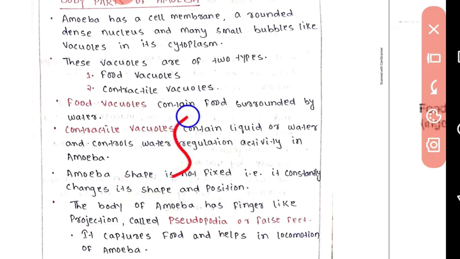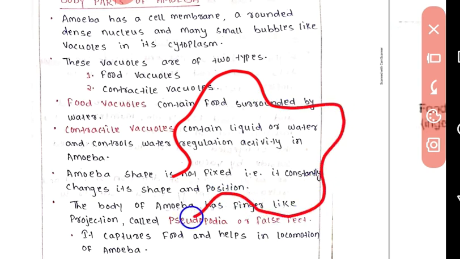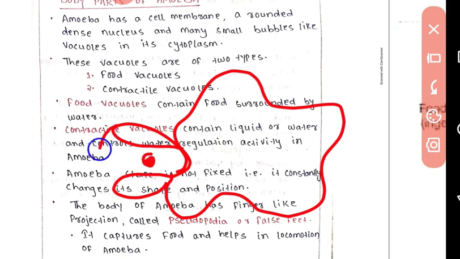Because this is also the cell membrane of amoeba, and from the cell membrane two finger like projections come out and trap the food particle in between them. After that they engulf that food particle inside the amoeba and digest it.